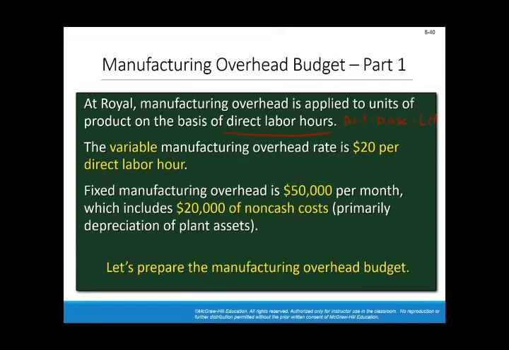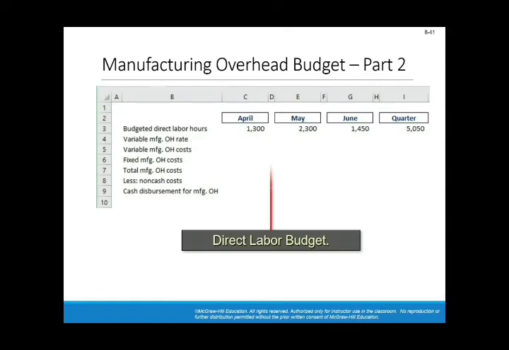Fixed manufacturing overhead is $50,000 per month, which includes $20,000 of non-cash costs, which is usually depreciation. When you see non-cash component, they are referring to depreciation. The given says the budget of manufacturing overhead is based on the number of hours worked, so it's a function of labor hours.